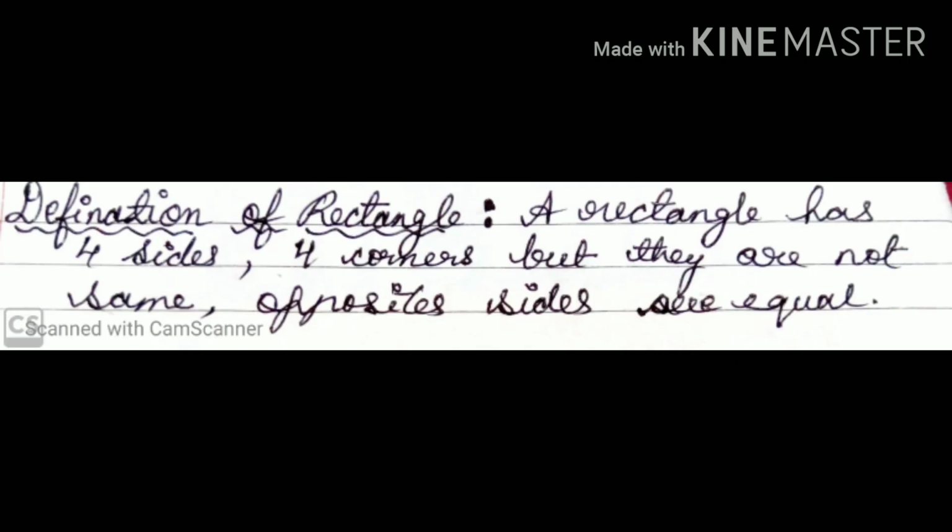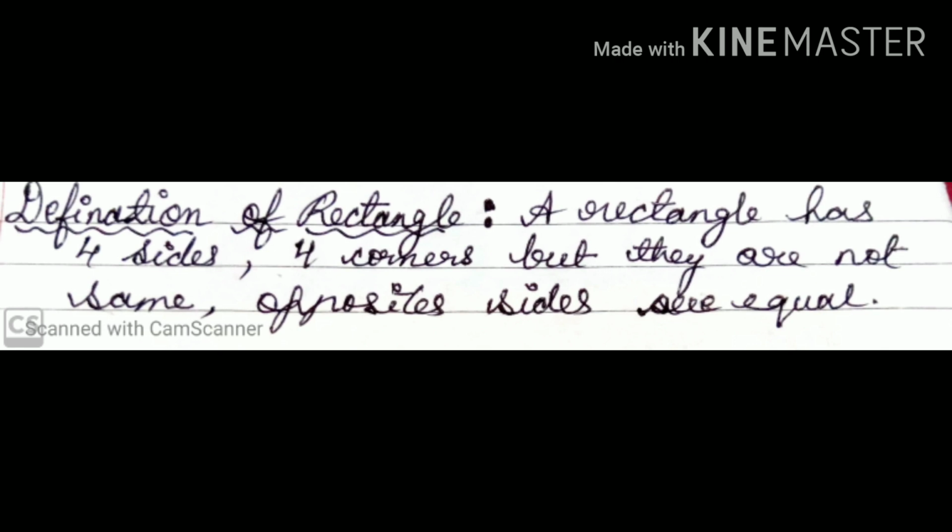Definition of rectangle. A rectangle has 4 sides and 4 corners, but the sides are not all the same.